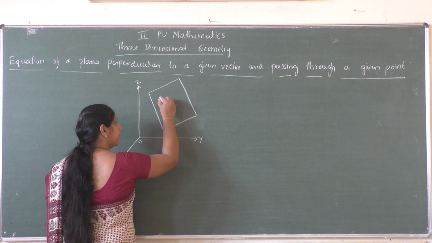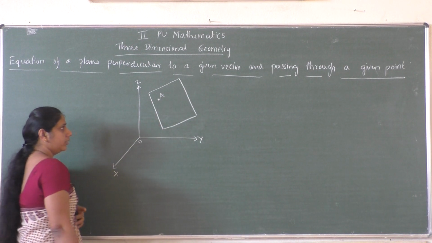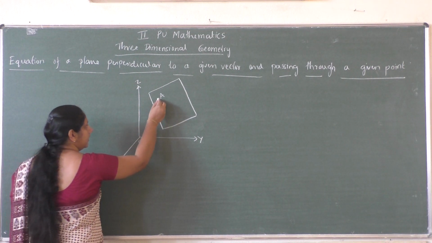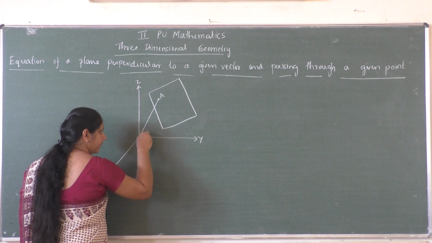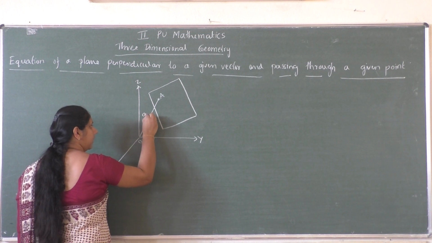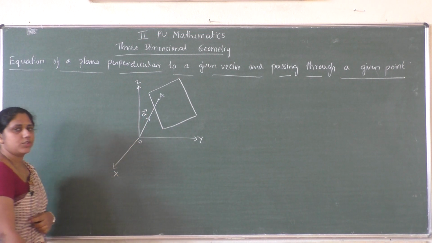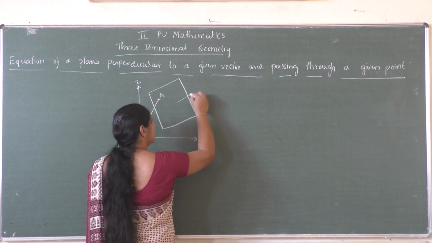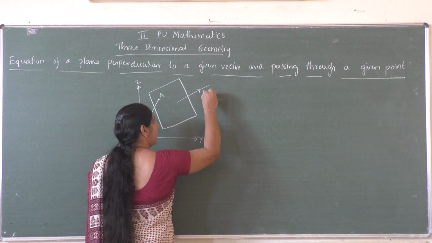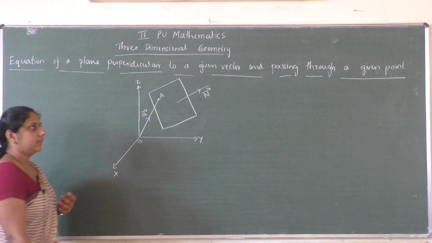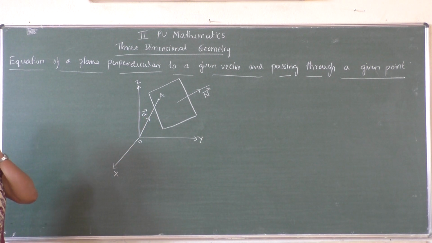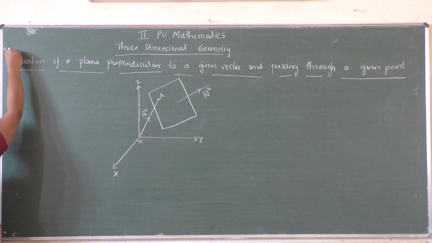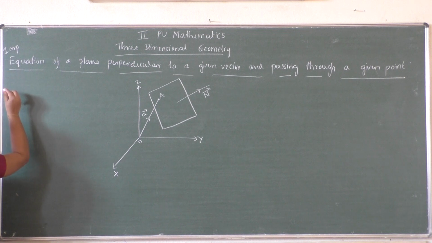Let A be a point where the plane passes through, with the position vector A vector. So let A vector be the position vector of point A and let capital N cap be the vector perpendicular to the given plane. So it is an important derivation for 5 marks.